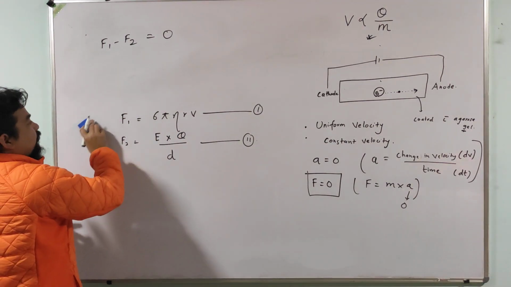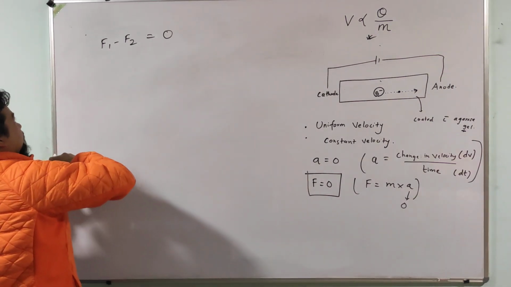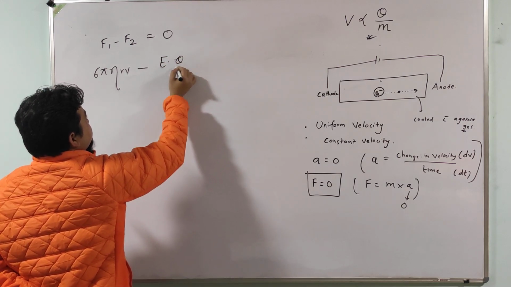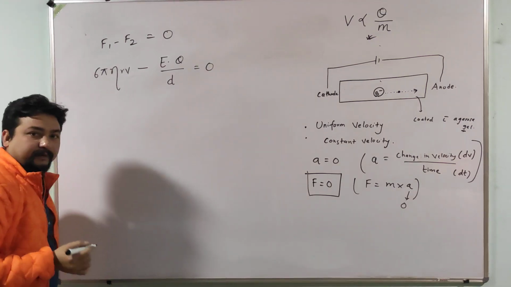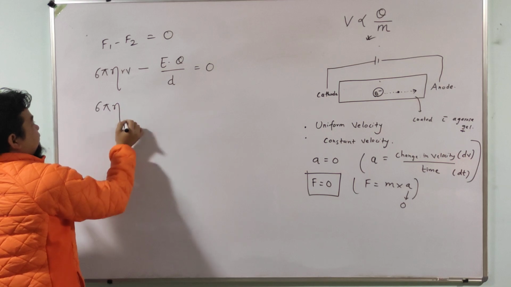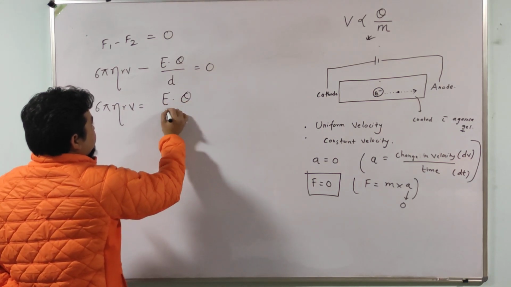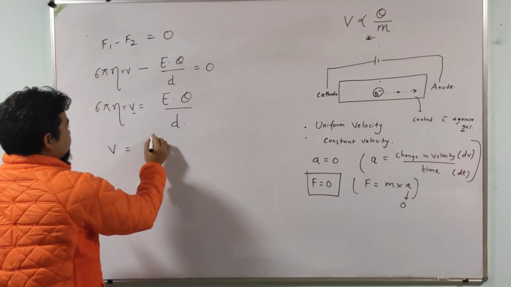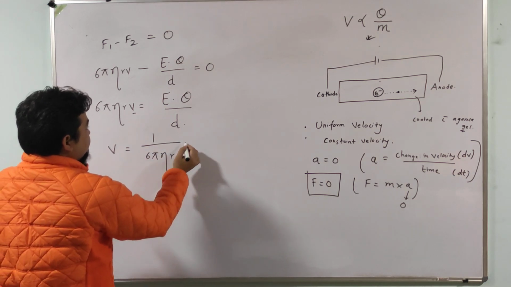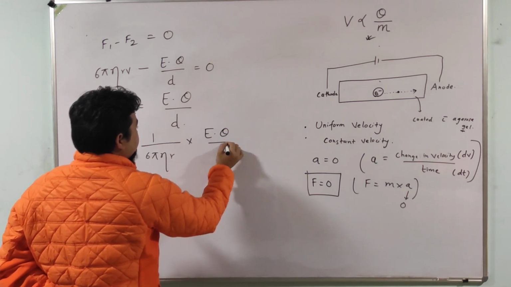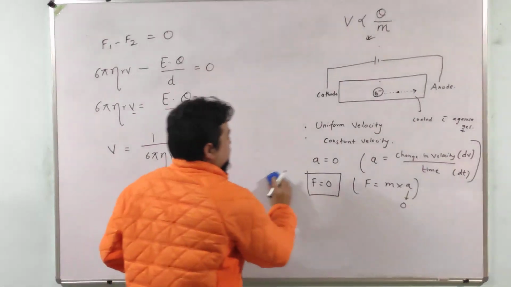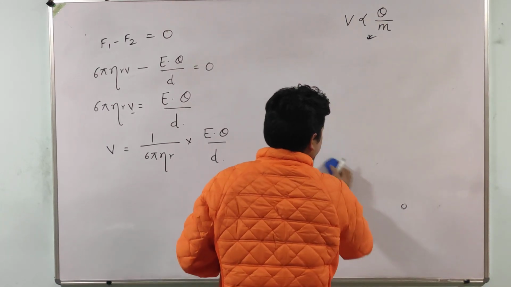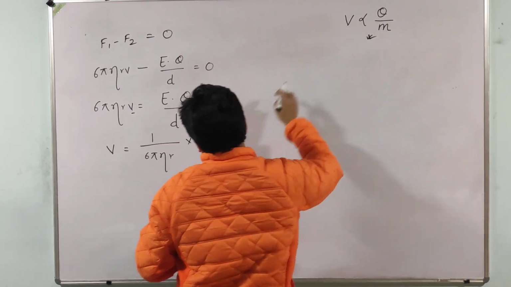Now putting the values of F1 and F2 in this equation, F1 equals 6 pi eta RV, F2 equals EQ by D. Let us simplify this: 6 pi eta RV equals EQ by D. Now putting the velocity on the left side, V equals 1 by 6 pi eta R into EQ by D. We have to get this from this equation.